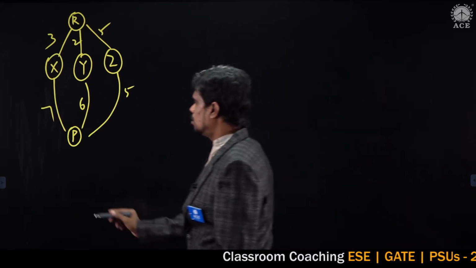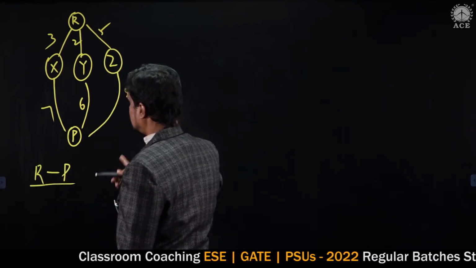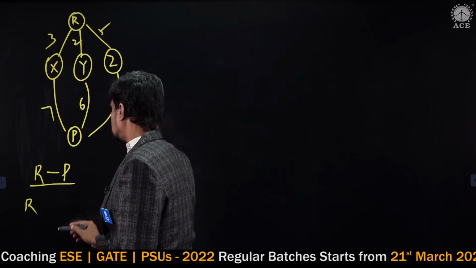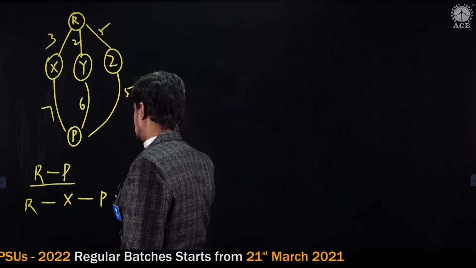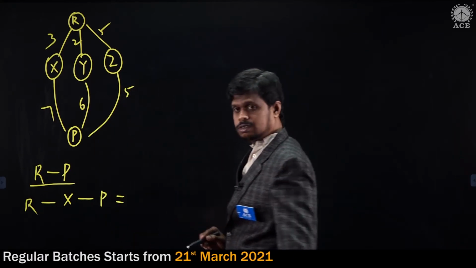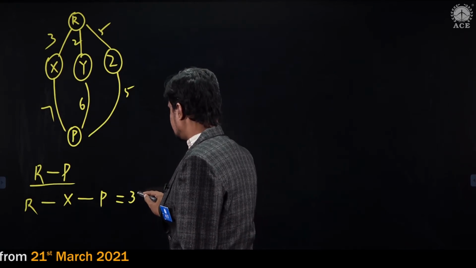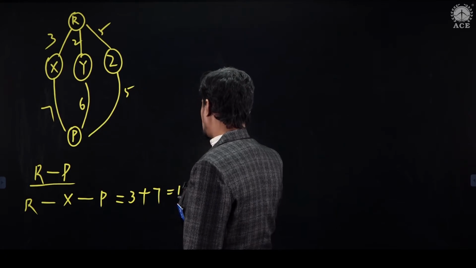Look, we have 3 possibilities here. If I want to travel from R to P, one possibility is via X. The cost of R to X is 3, the cost of X to P is 7, so the R to P cost is 10.